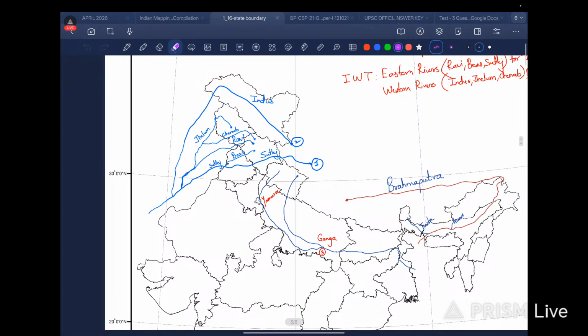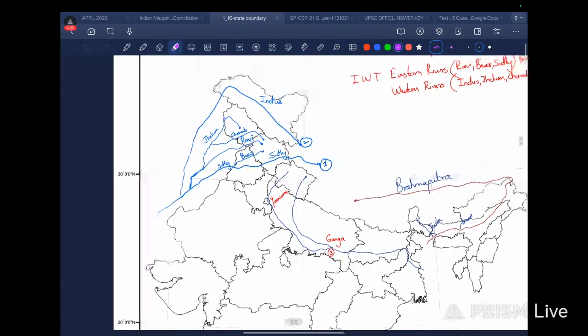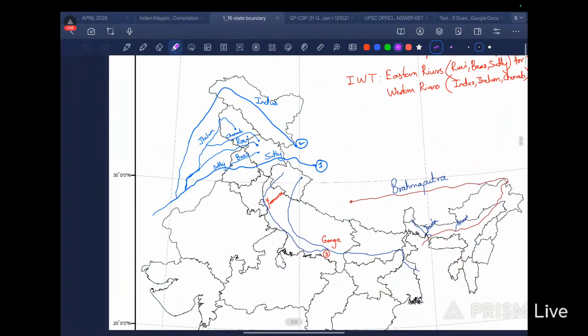In the Himalayan river system, this I did not know much, because in my first attempt I did not prepare that much for it. But recently, in the past week, I have started preparing for mapping once again. So I know this for sure now, that the river Sutlej and river Indus primarily originate in the Tibet region, and that these rivers do not originate in India. So that is a main thing to remember, right?